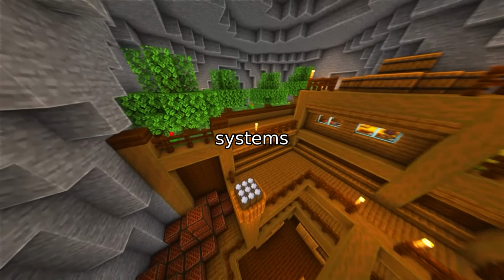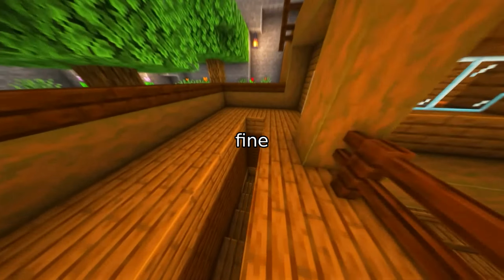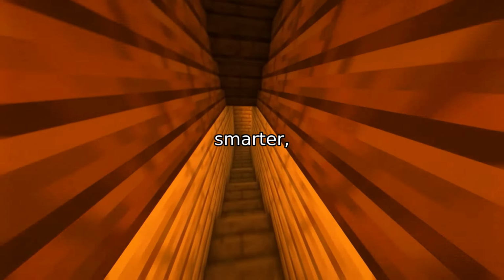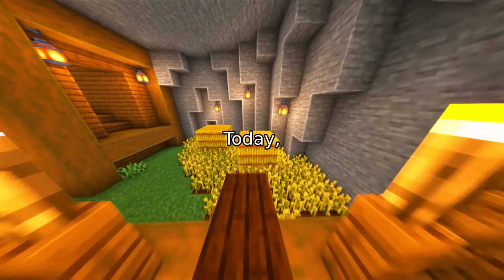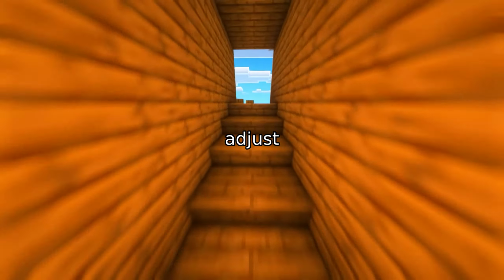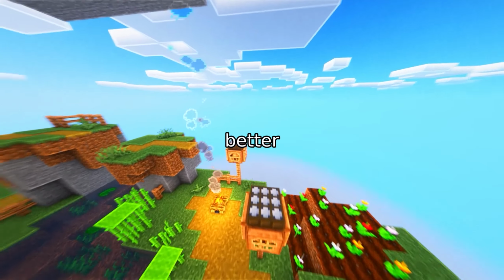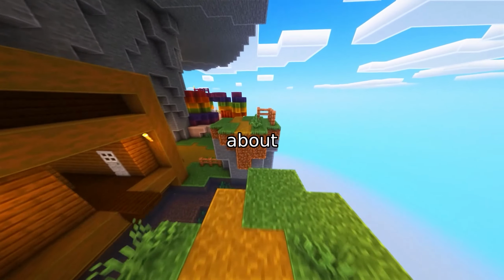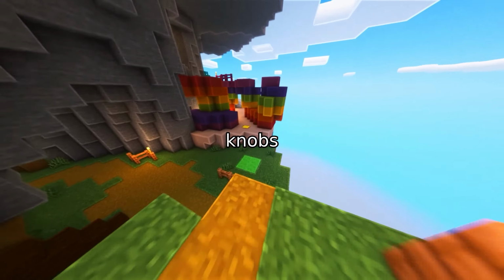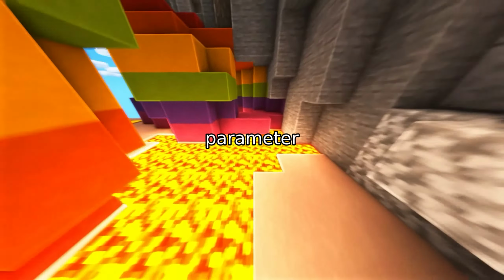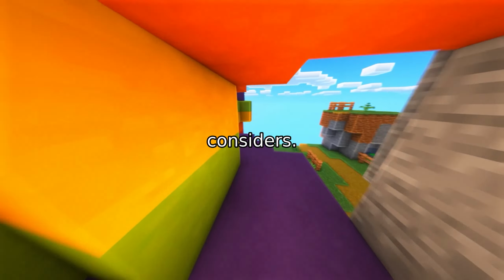Ever wondered how AI systems like ChatGPT or Gemini fine-tune their answers to be smarter, faster, and more accurate? It's not just about raw power, it's about precision. Today, we're peeling back the curtain on how researchers adjust the inner workings of AI to make it better at answering questions. Let's talk about parameters, the secret knobs and dials that control how AI thinks. Take top K, for example. This parameter determines how many results the AI considers.